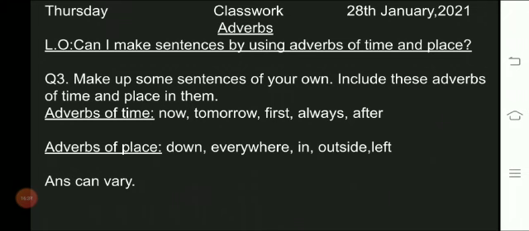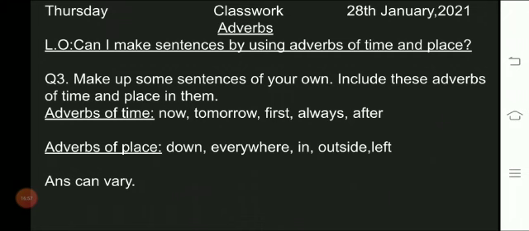Same like this you will write on your notebook, students. Got it? Same like this you will prepare the page as I have prepared here. You will write down question number 3 and write down adverbs of time first of all, that is, the adverbs of time which you are going to use in sentences: now, tomorrow, first, always, after.